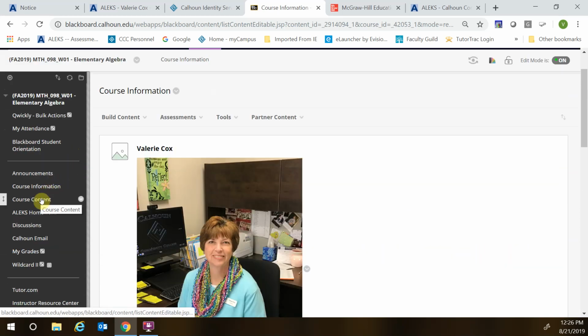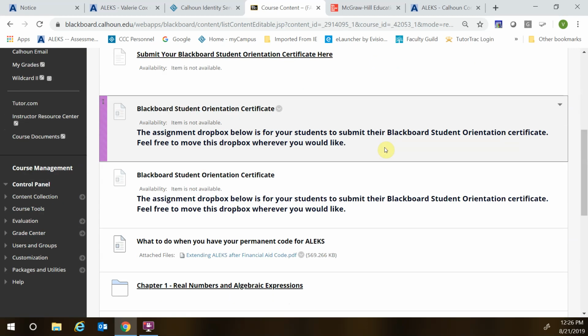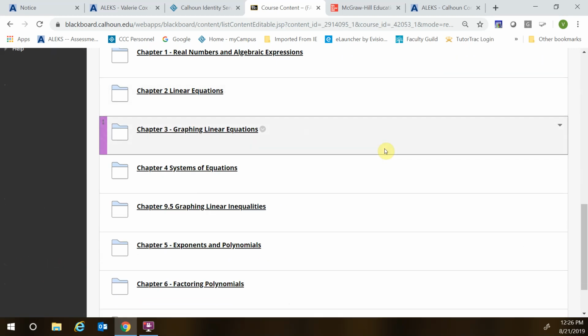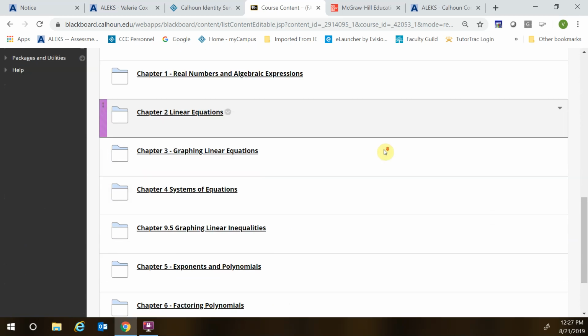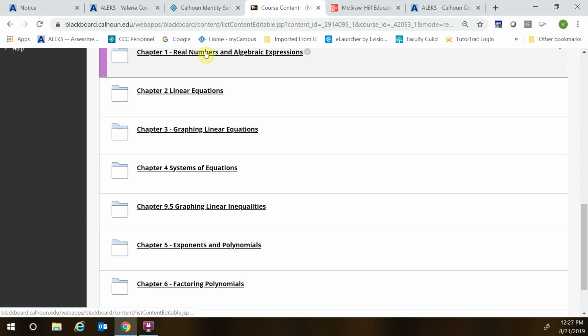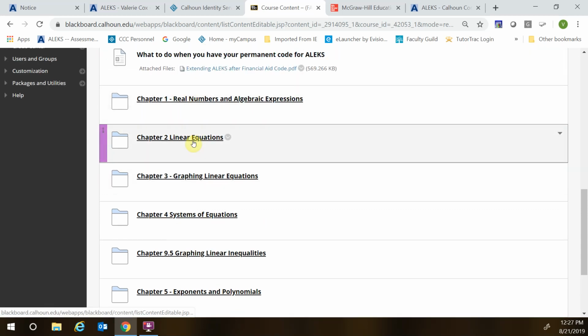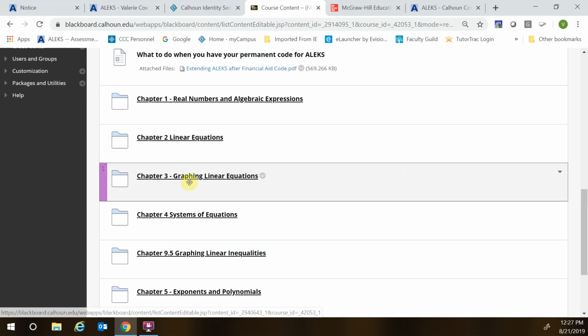Okay, so under course content, I want to go there. Course content. This is where you actually access the coursework for this course. You've got all the chapters here. Our first chapter is real numbers and algebraic expressions. That's what you'll be working on first. We're going to do chapters 1 and 2 before we have a chapter quiz or a chapter test. Then we'll do chapter 3 and have a test. And then we may do chapter 4, and then you have your midterm.